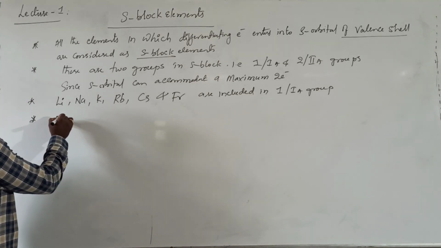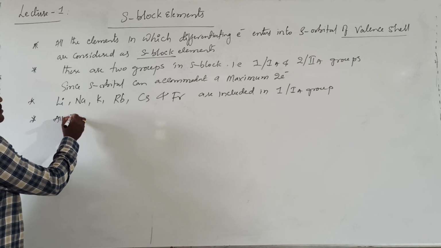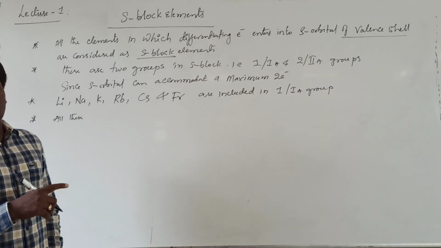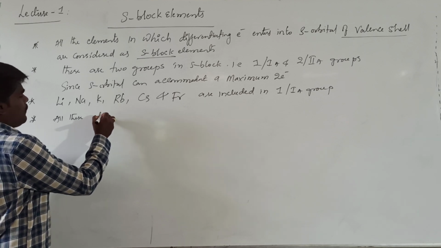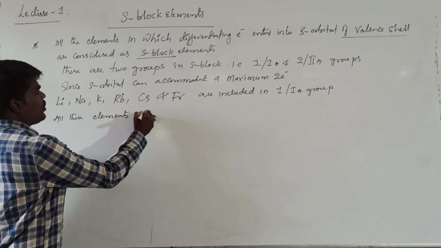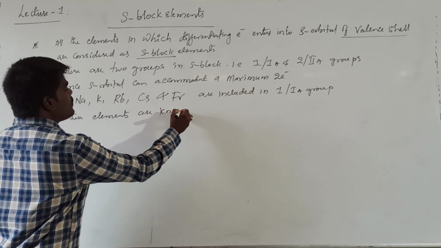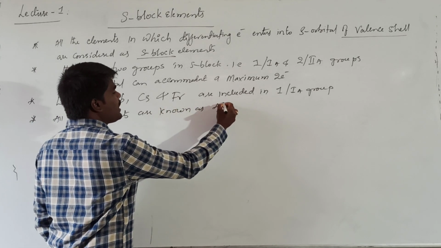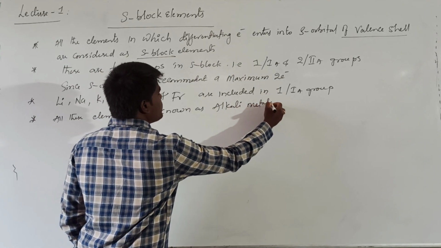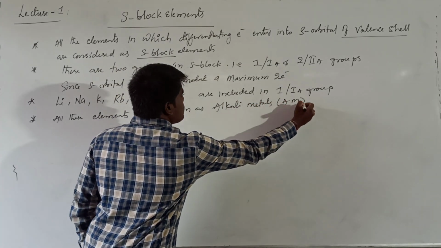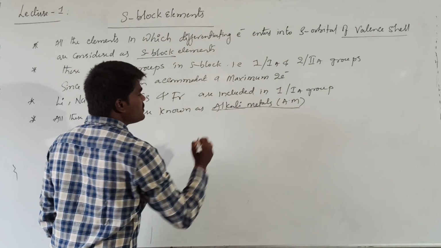All these elements, that is lithium, sodium, potassium, rubidium, cesium and francium, are known as alkali metals. They are called alkali metals.